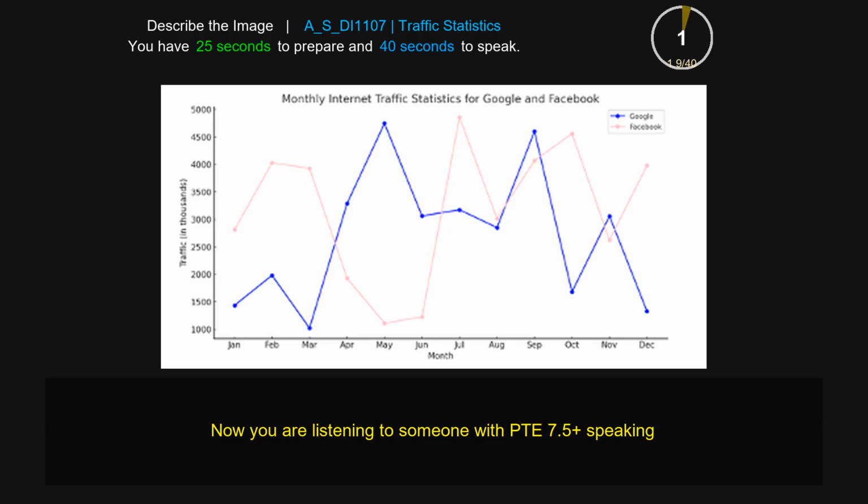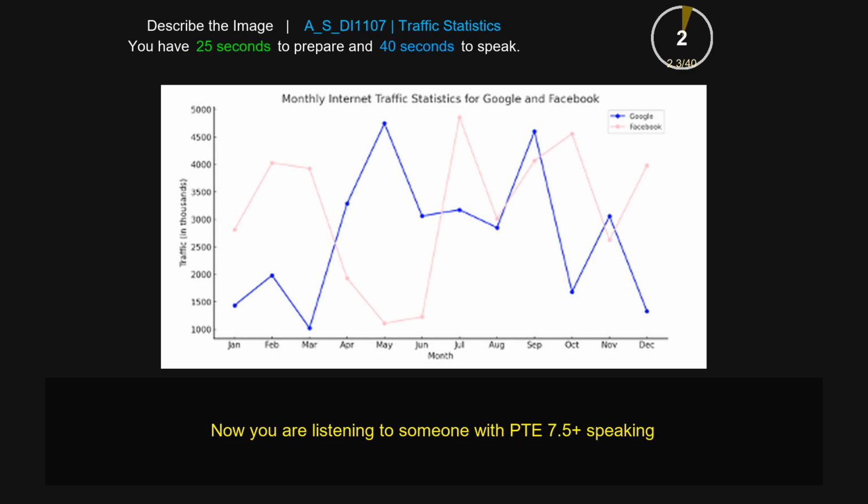The picture is mainly about monthly internet traffic statistics for Google and Facebook. It also shows January and February as well as March and April. On the other hand, you can see May and June as well as July and August. It is clear that September and October as well as November and December. In conclusion, you can see the minimum number is 1000 and the maximum number is 5000.